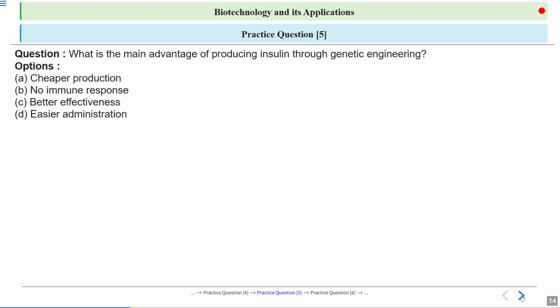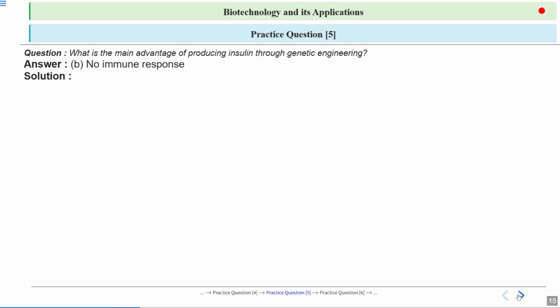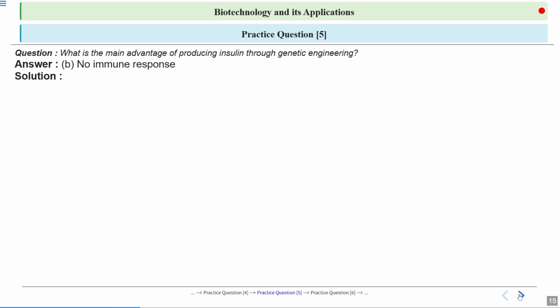What is the most important advantage of producing insulin by genetic engineering? Is it cheaper production, no immune response, better effectiveness, or easier administration? The answer is B, no immune response.